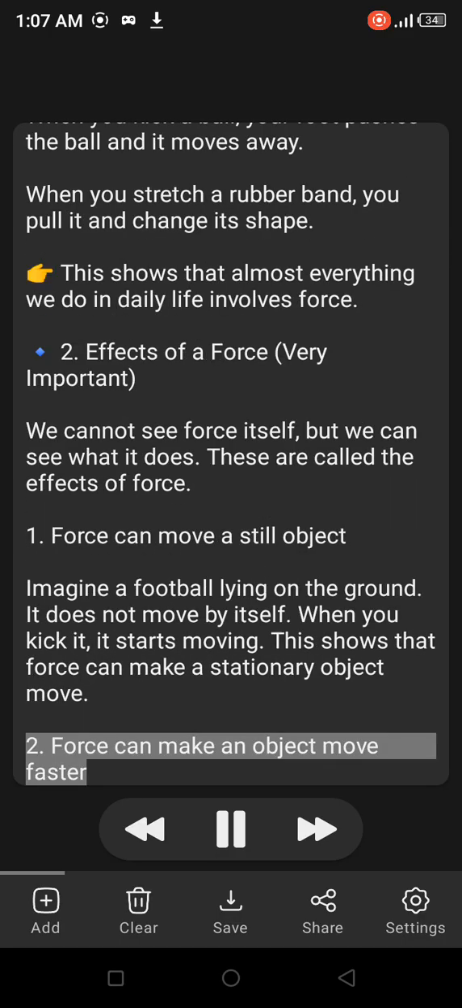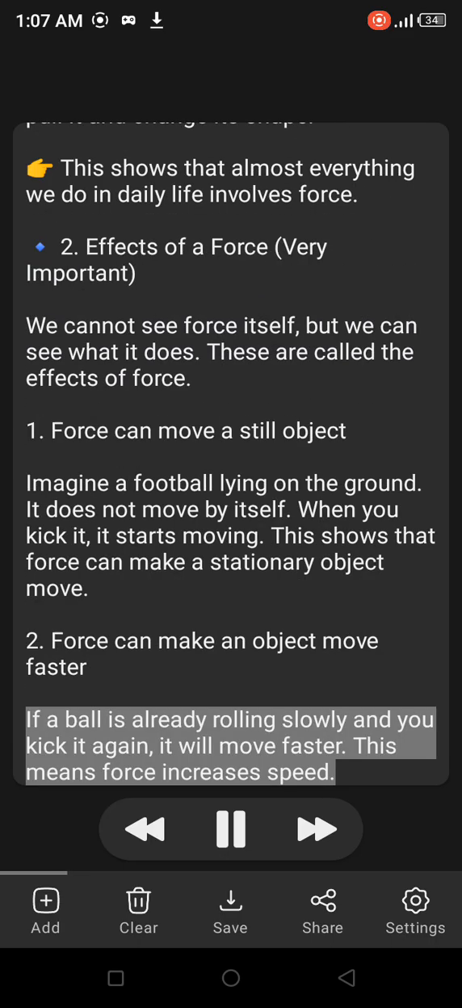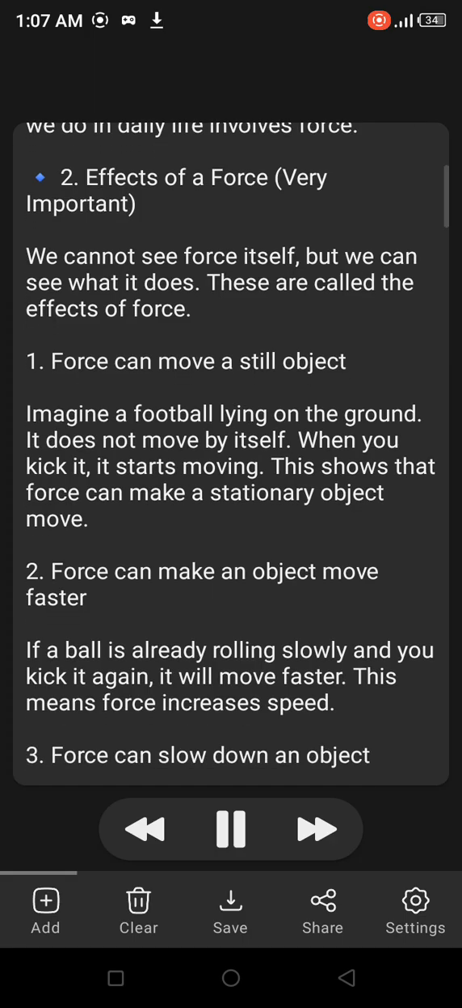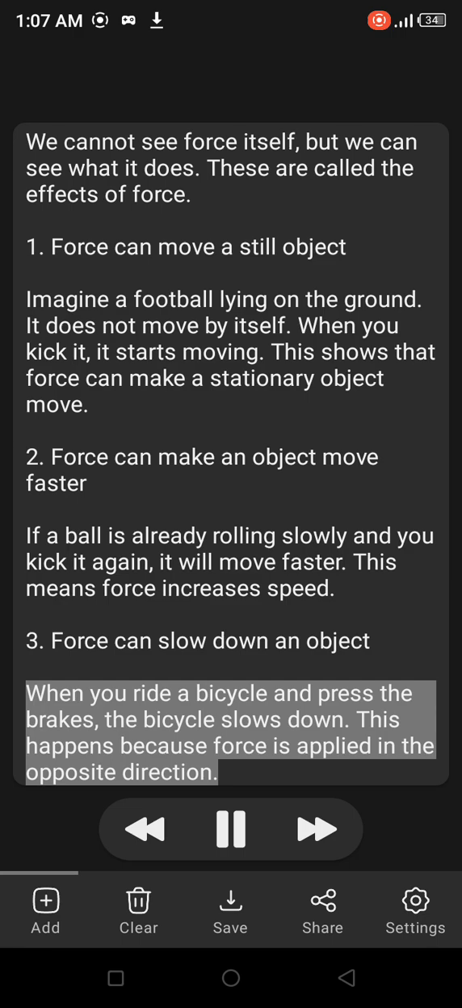2. Force can make an object move faster. If a ball is already rolling slowly and you kick it again, it will move faster. This means force increases speed. 3. Force can slow down an object. When you ride a bicycle and press the brakes, the bicycle slows down. This happens because force is applied in the opposite direction.